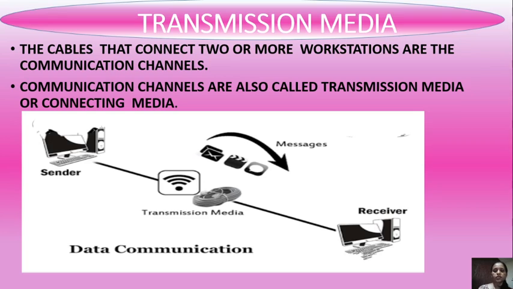Before starting the topic, we should first know what transmission media is. I have discussed this in my previous videos; you can watch that. Here you can see an image. In the top left corner is a sender PC, and in the bottom right corner is a receiver PC. It means the sender is sending the message to the receiver via transmission media, or we can say communication cable. This is the concept of data communication.